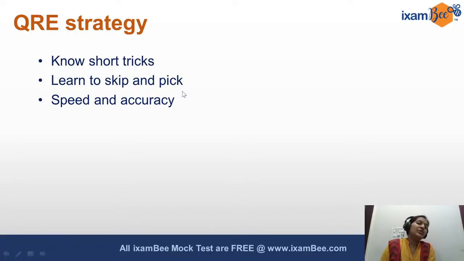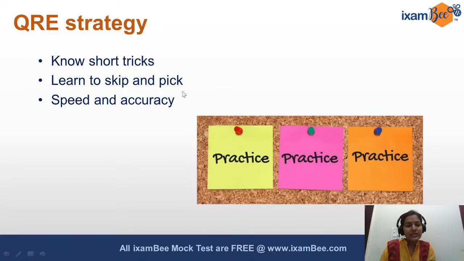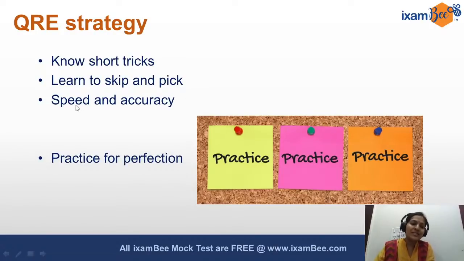So speed and accuracy come with practice. That is the mantra for your QRE. There is no two ways about it. You have to practice to get the perfection, the speed, the accuracy, and to learn the art of skipping and picking the right questions for yourself. That's why I said all 50 days you should be spending 1 or 2 hours in giving a lot of practice. Maybe the initial 10 days go into knowing the tricks if you are starting for the first time, knowing the basic rules in English and reasoning, and then all the remaining days should be spent in practice. Learn from your mistakes.